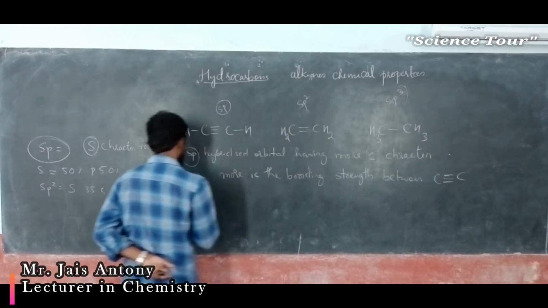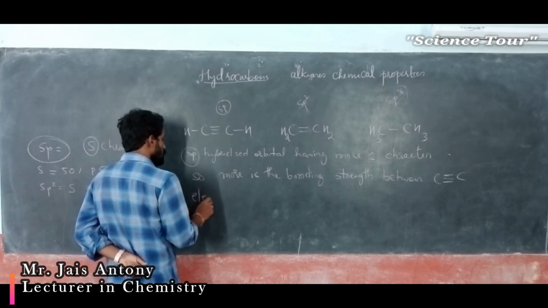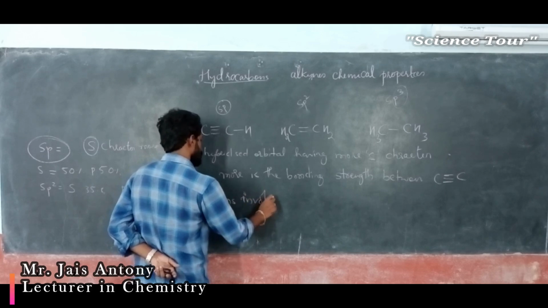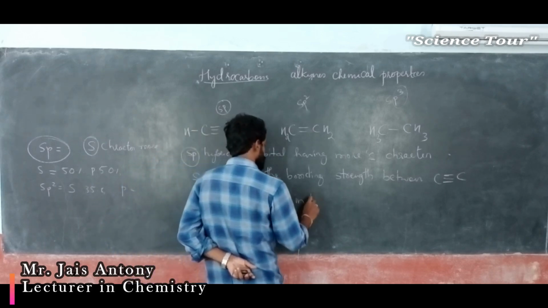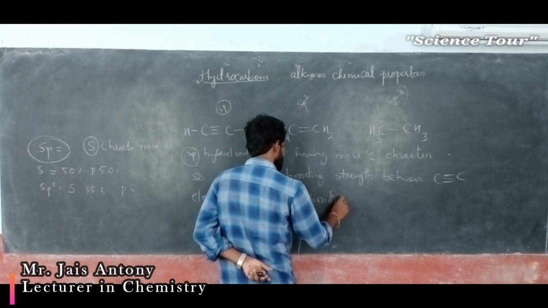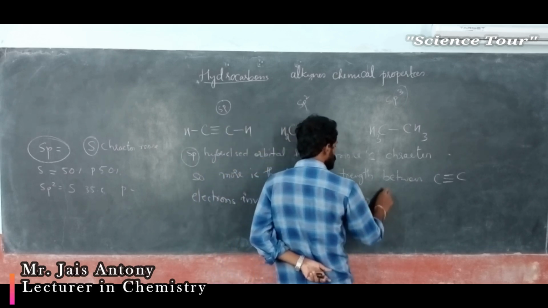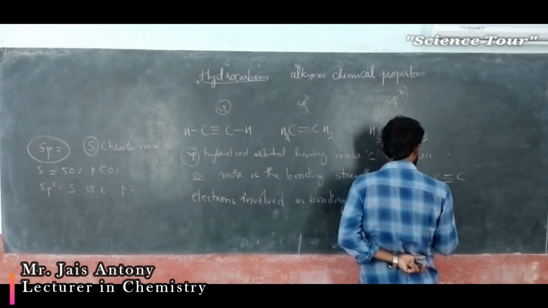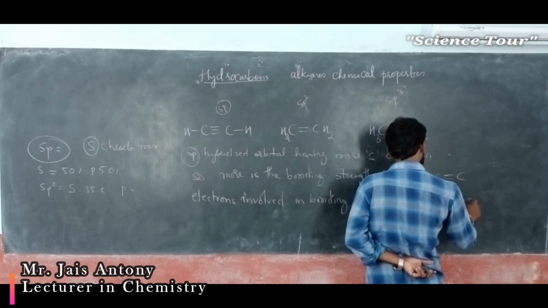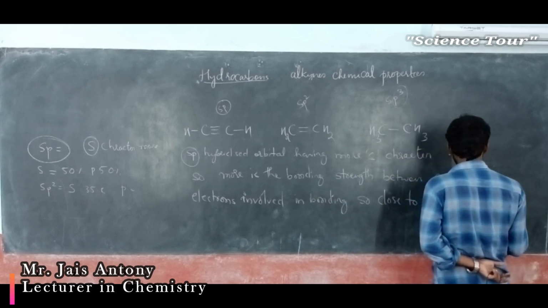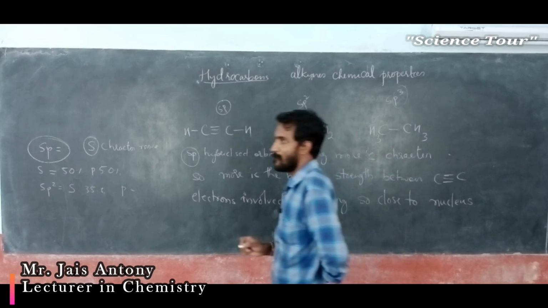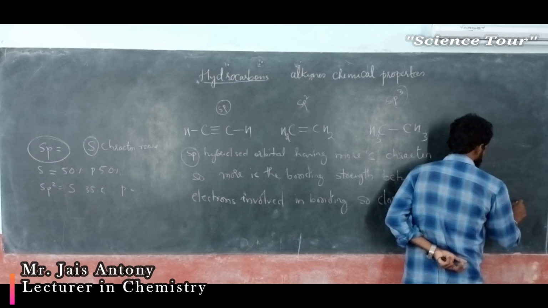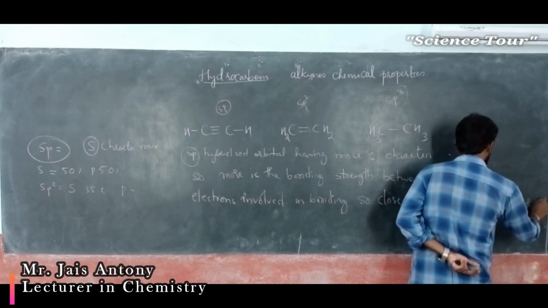So, comma, electrons involved in bonding are so close to nucleus. Understood, nucleus. So strength is high, bond strength is high.